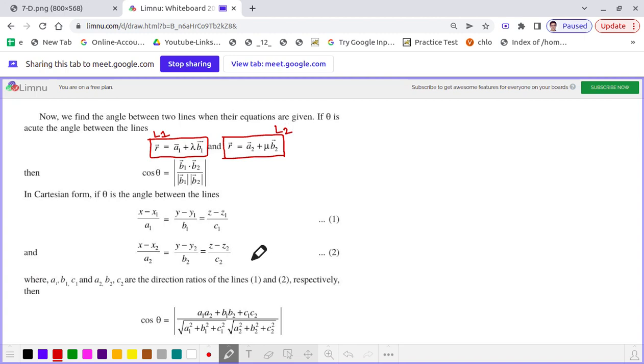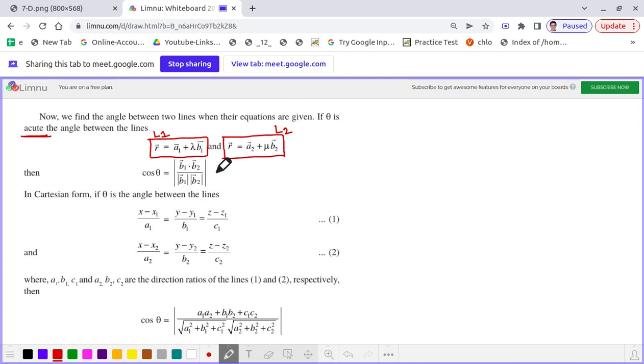Then what will be the cos theta? Where theta is the acute angle between these two lines, it is mentioned acute. Cos theta is equal to mod of b1 vector dot b2 vector divided by mod of b1 vector into mod of b2 vector. And you know, dear students, this is actually coming from the dot product, if you recall.